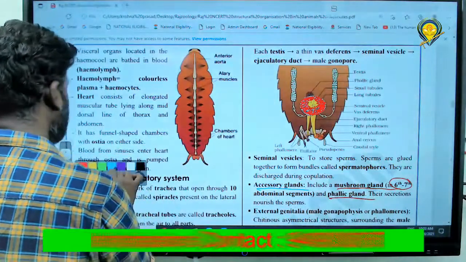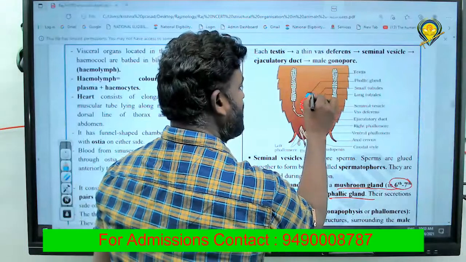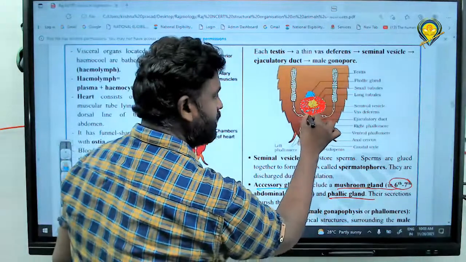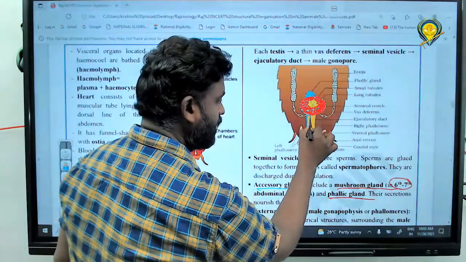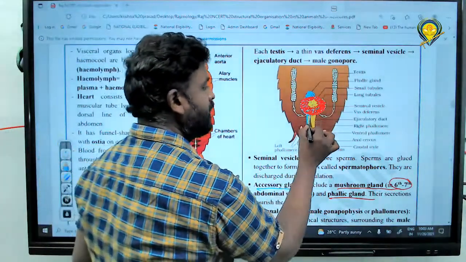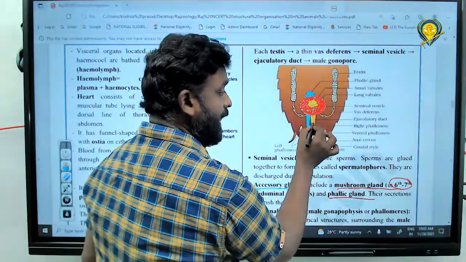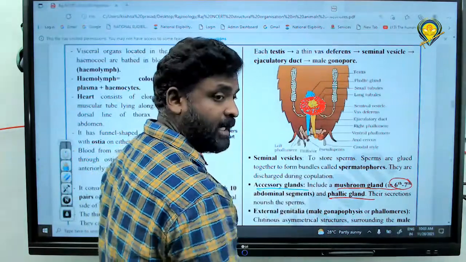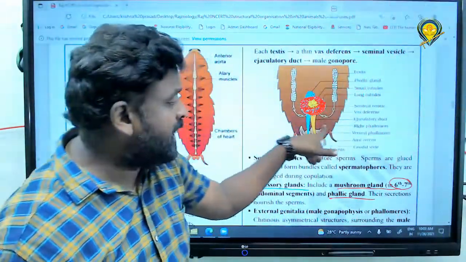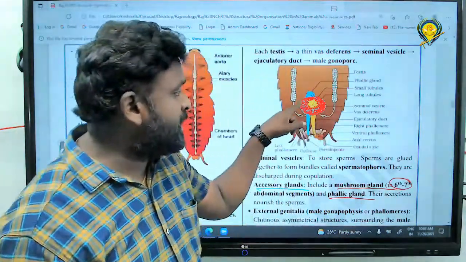And next one, if you go with the phallic gland, you can see it here. I will show you that. What is it? Phallic gland. The duct of the phallic gland, this is also a duct. Got it? So the blue color, the entire thing is what? Tell me. It's a phallic gland. The yellow color is what? Ejaculatory duct. Ejaculatory duct is connected to what? Anteriorly connected to the seminal vesicle. Posteriorly connected to what? Male gonopore. Very good. Correct? But this is different.